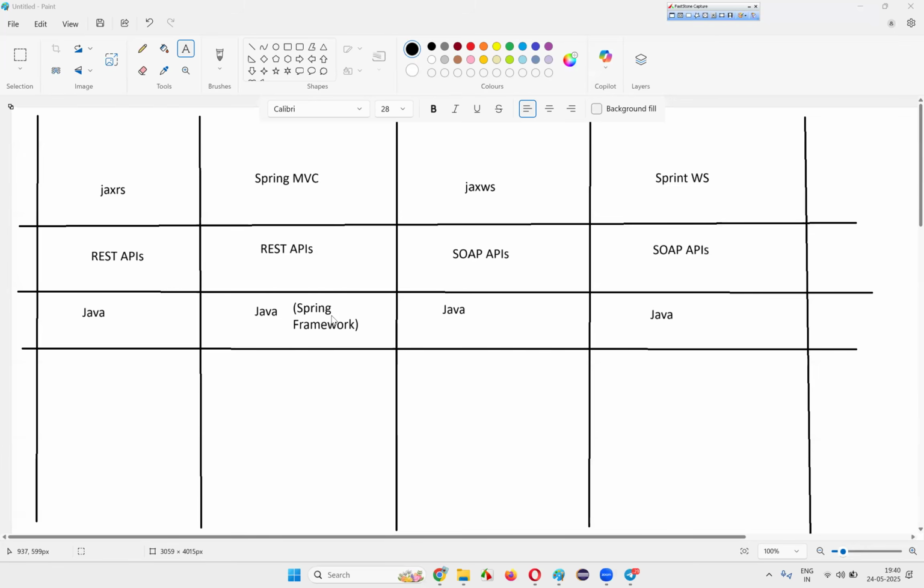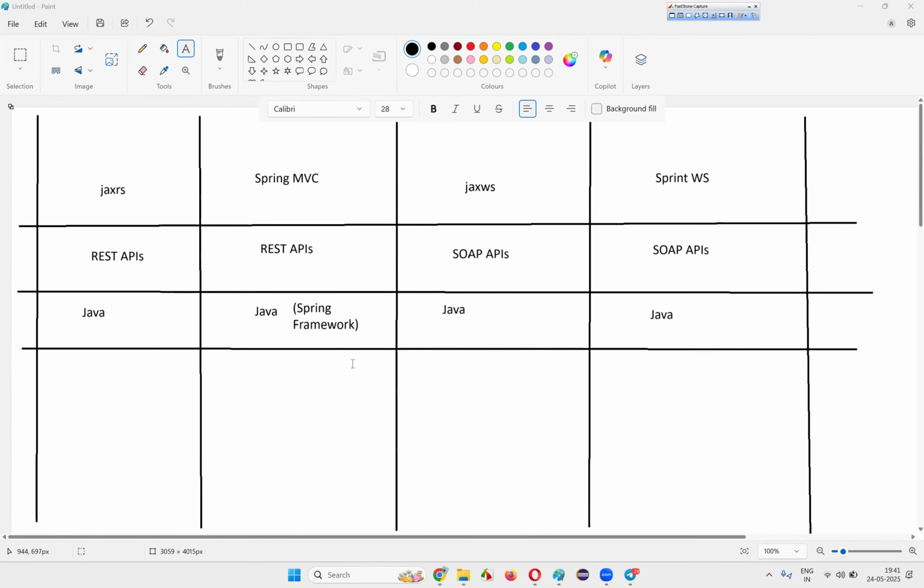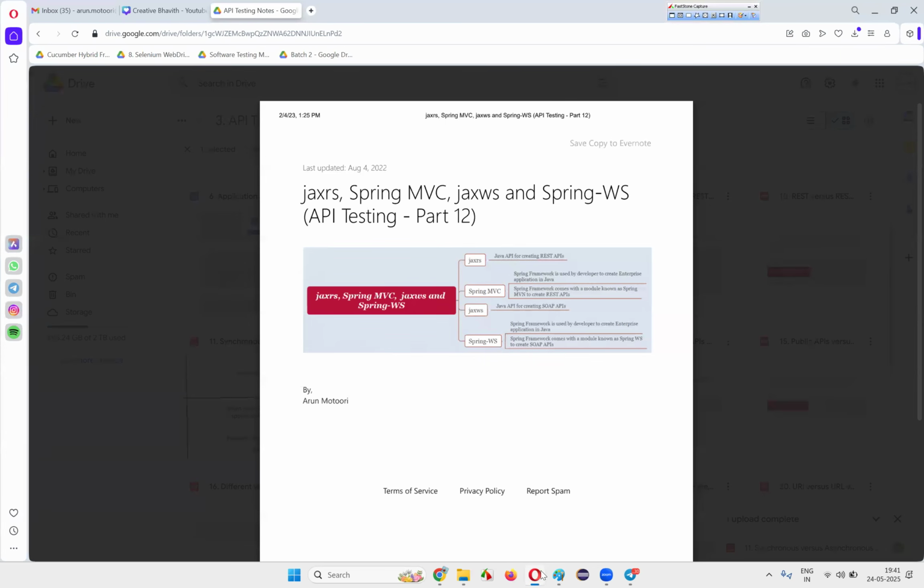Clear? To convert the Java code, which is created with the help of the Spring framework, to the endpoints at the server side, in place of JAX-RS we have to use something known as Spring MVC, which belongs to the Spring framework in Java. The Spring framework by default comes with Spring MVC, using which the regular Java code built using the Spring framework can be converted into API endpoints at the server side. Everyone clear with this Spring MVC now?